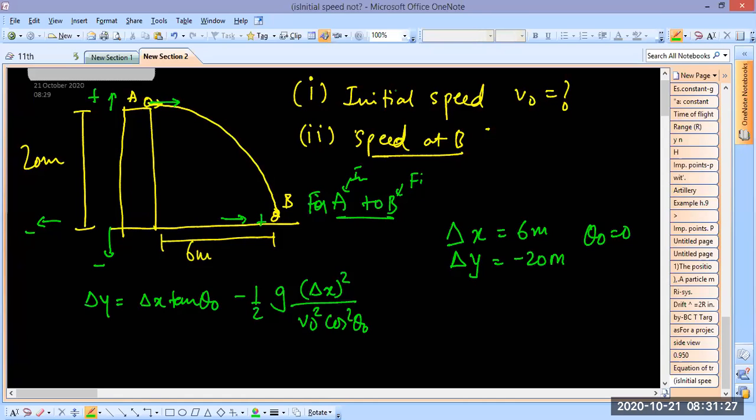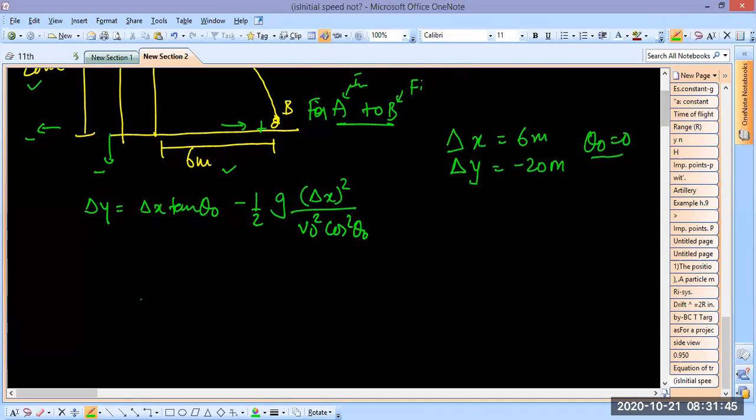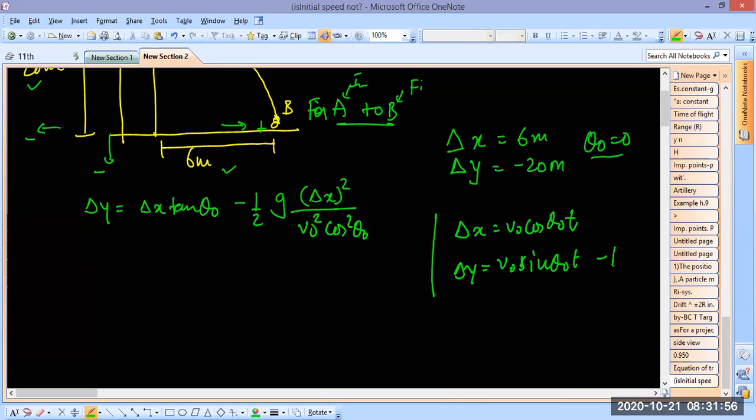How do you know that the equation of trajectory has to be used? Good thing. See, here we know delta y, here we know delta x, and we know the initial angle also, and we want to find v0. So all these things relate through this equation, correct? Think about it. Other equations that we have used so far, they are all with time. For example, delta x equal to v0 cos theta 0 t, or delta y equal to v0 sin theta 0 t minus 1 by 2 g t square, like that. Okay,